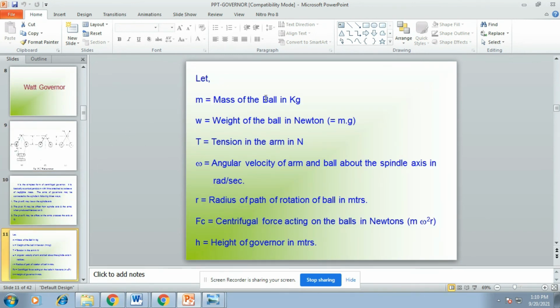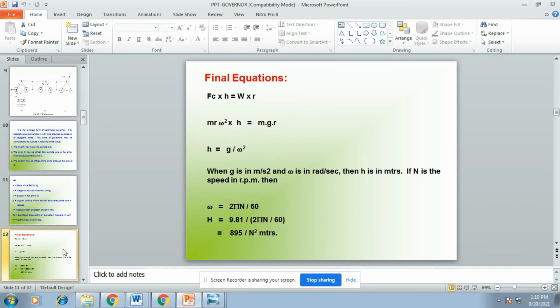M is the mass of the ball, W is the weight of the ball in Newton, T is the tension in the arm, and omega is the angular velocity of the arm and ball about the spindle axis in radian per second. R is the radius of the path of rotation of the ball. F is the centrifugal force acting on the ball. H is the height of the governor in meter.